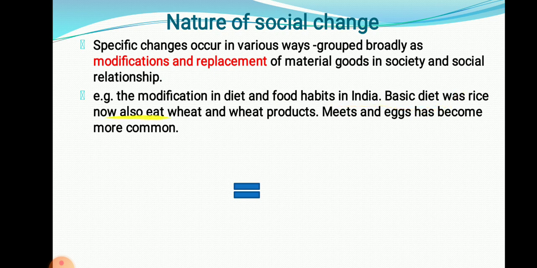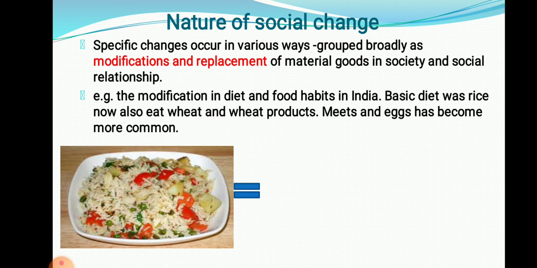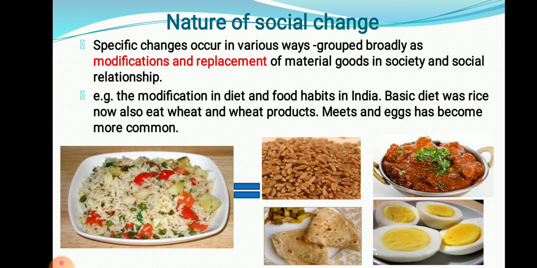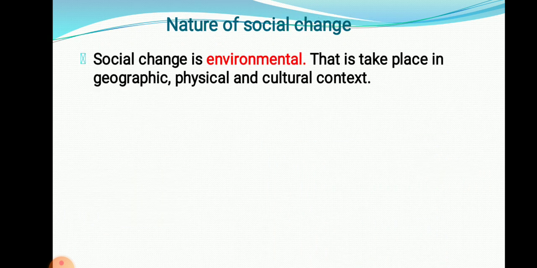The basic diet of Indian people is rice or wheat and wheat products. But now wheat products, meat, and eggs have also become a common diet of Indian people. Previously, people would just eat rice, but right now there is a modification in diet because of these different food items. They are grouped as a modification or replacement.